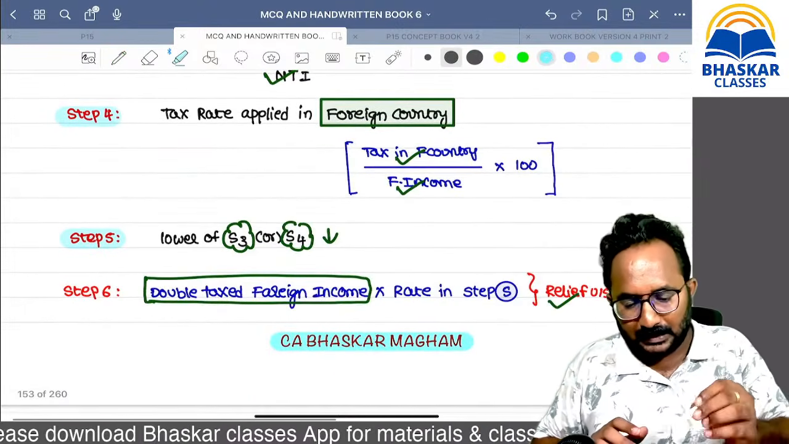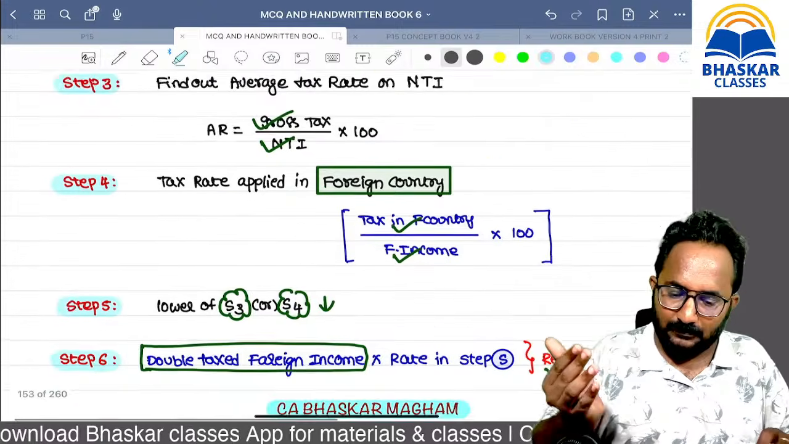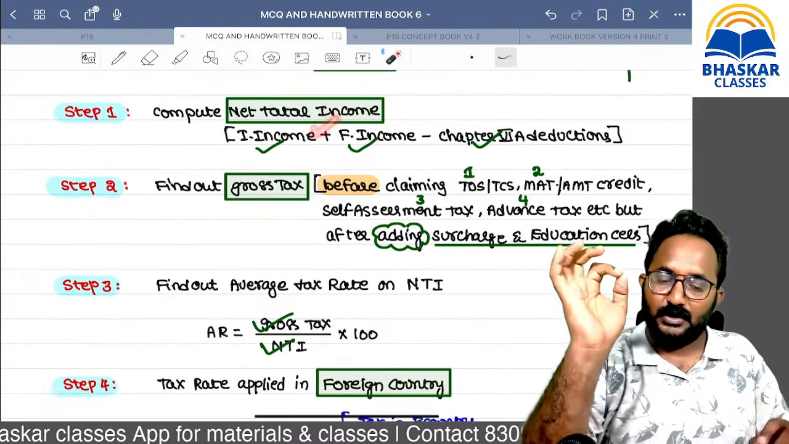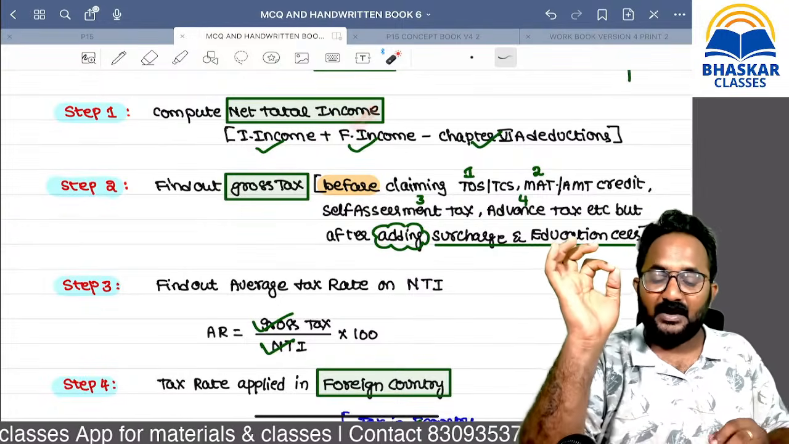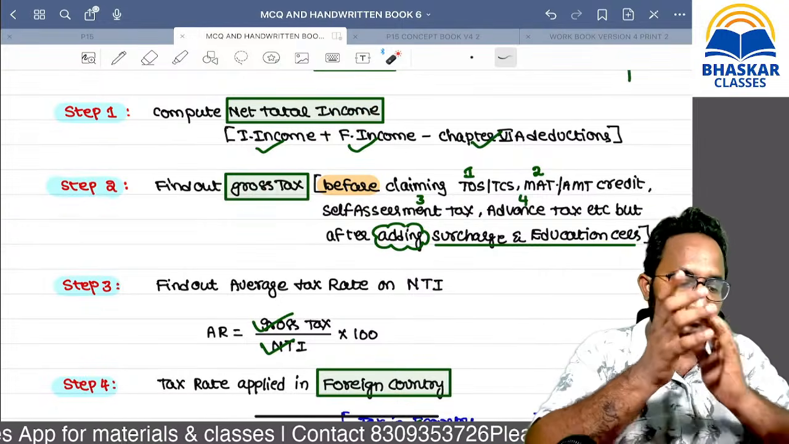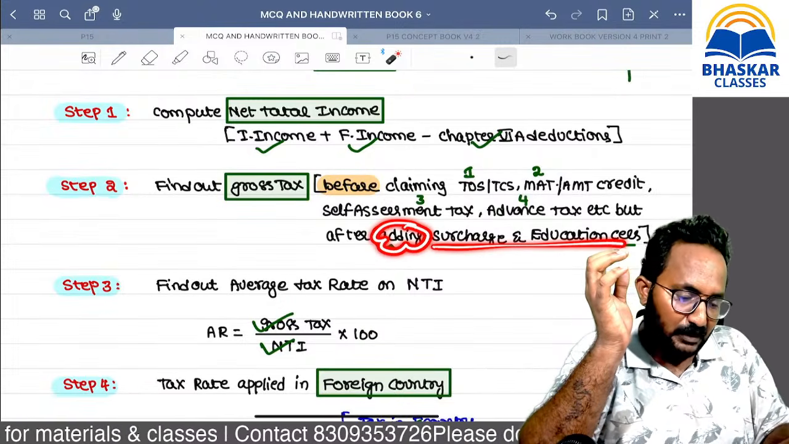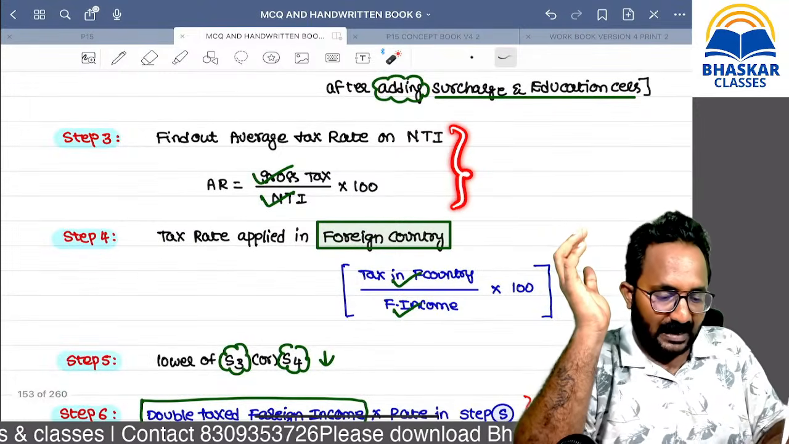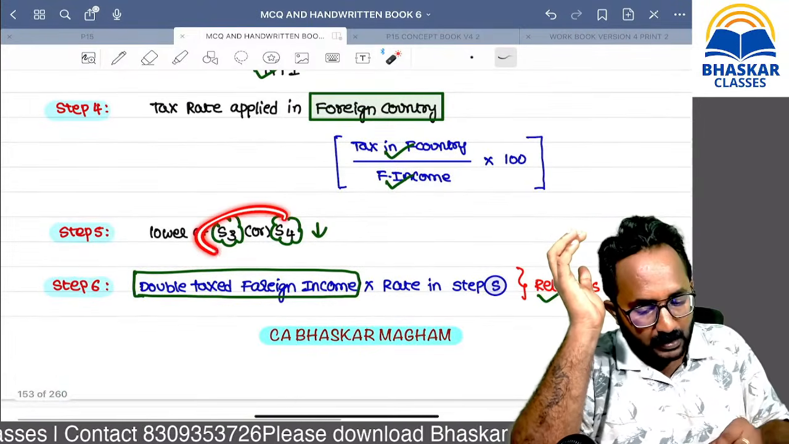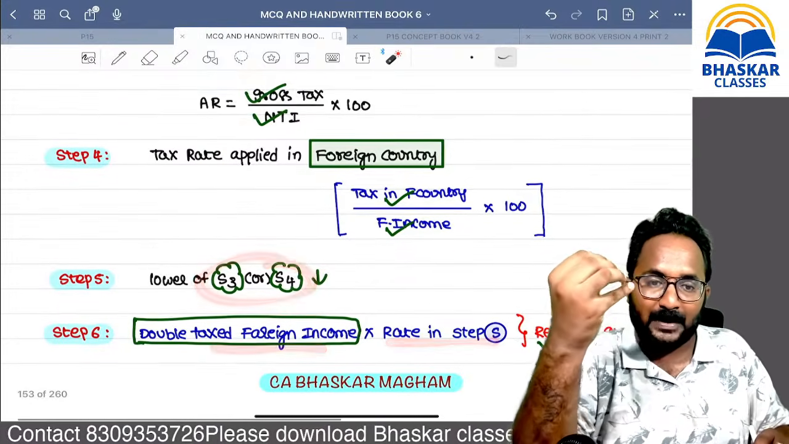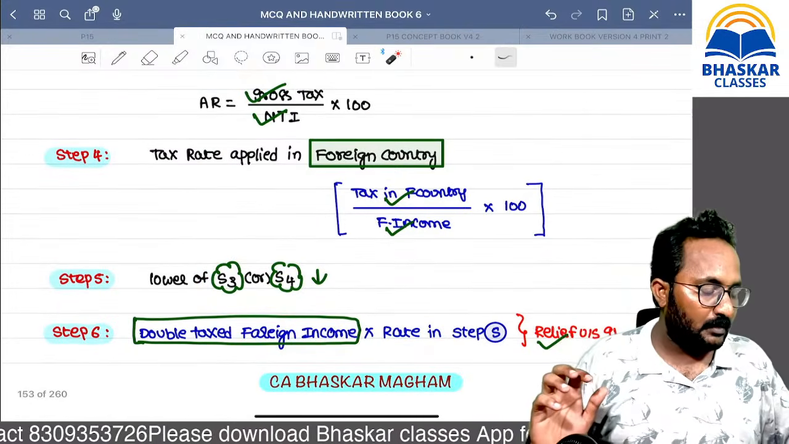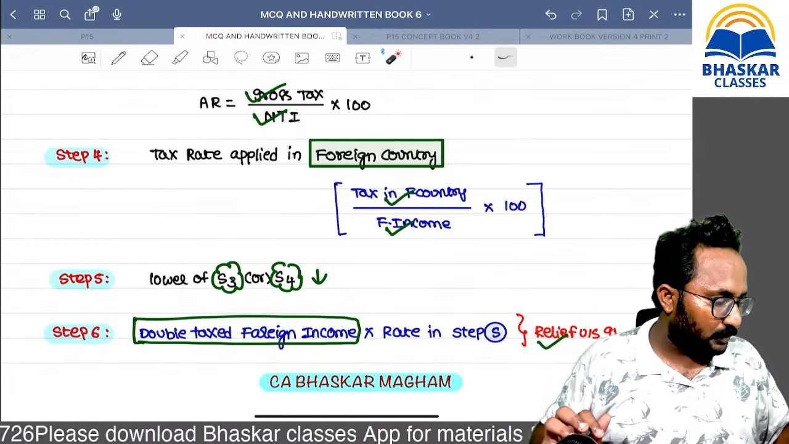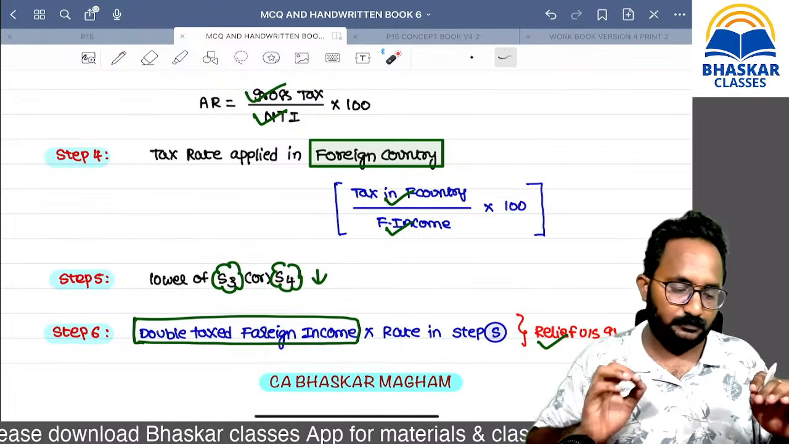No need to give headings for steps in every question, but we have to follow the same methodology. Step 1, net total income. Then the gross tax, after adding surcharge and education cess, before claiming these credits. Then compare the tax rate in India and the tax rate in the foreign country; the lower rate only we have to apply on the double taxed foreign income. Are you clear? Now.